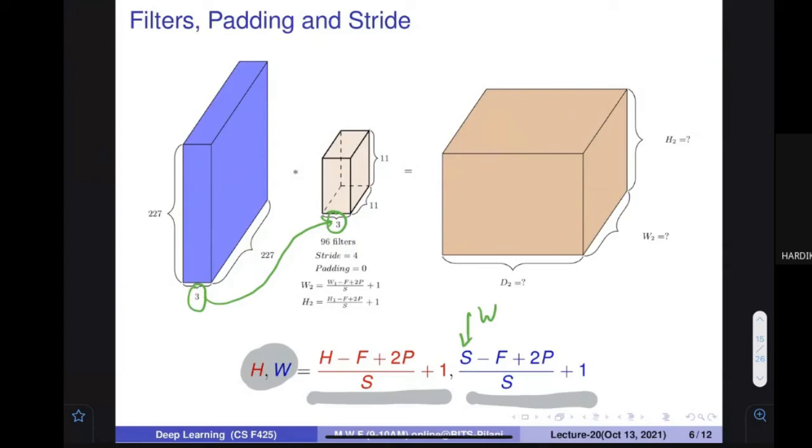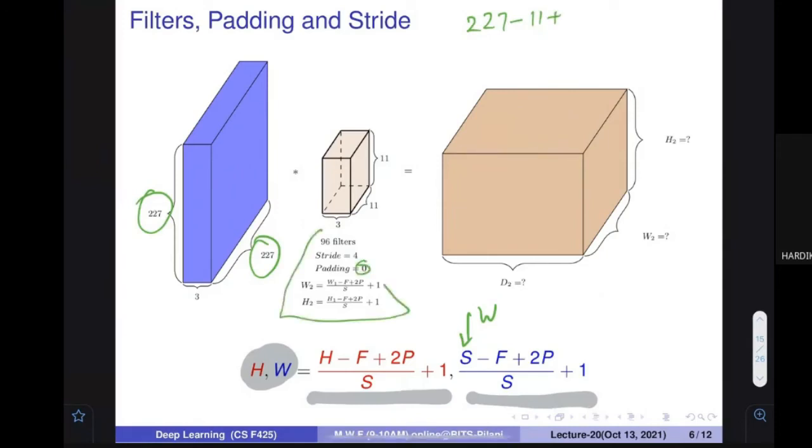Okay. So we understood what the output is. In the output, what should be this direction, this value? Can you compute and let me know? It is 227 minus 11. Am I right? Plus, what is the padding? Padding is 0. It is specified.